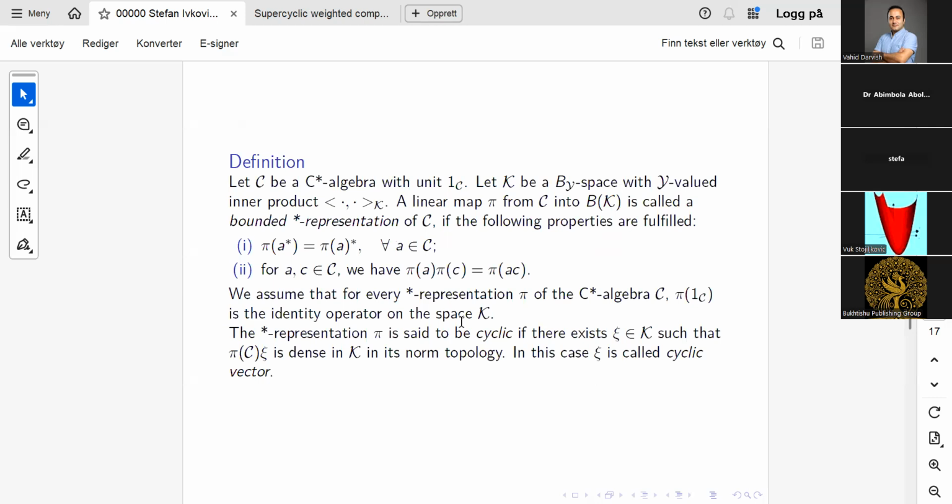I do not have very much time left, but I just want to say what the main application is. We want to study representations, as I said. So if C is a C star algebra with unit, and you have a BI space K with this inner product, then a linear map pi from C into B(K) is called a bounded star representation if this property is satisfied for all A in C. Now you can ask me, what is the notion of the adjoint in this space B(K)?